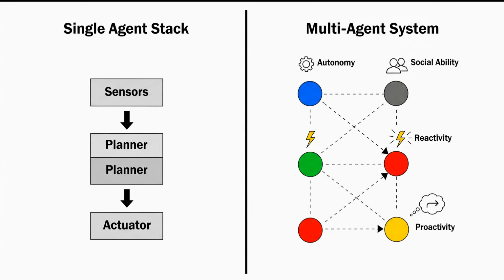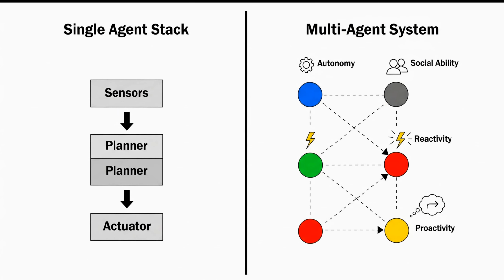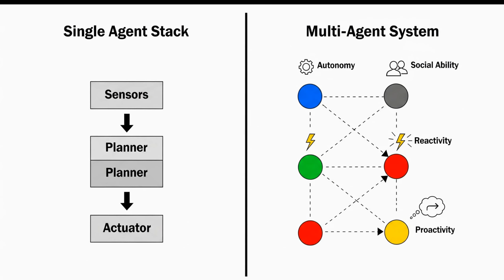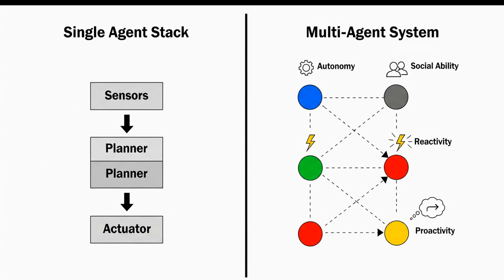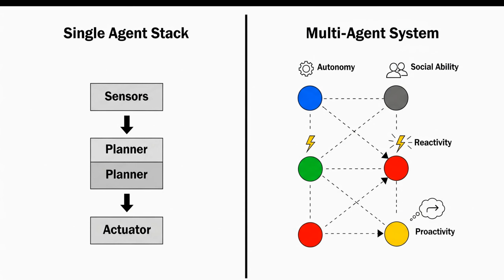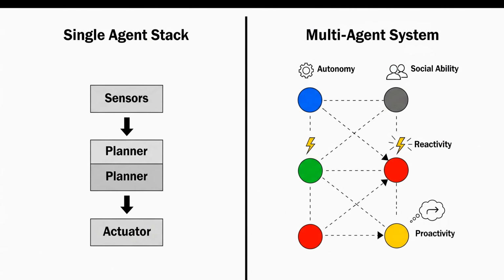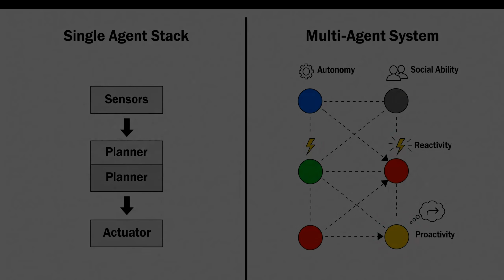Let's break down core agent properties. Autonomous. Agents act without direct human control. Social. They communicate and negotiate. Reactive. They sense and respond to changes. Proactive. They pursue goals and plan ahead, and often they're heterogeneous, different agents with different skills. These properties shape how you design coordination and communication.